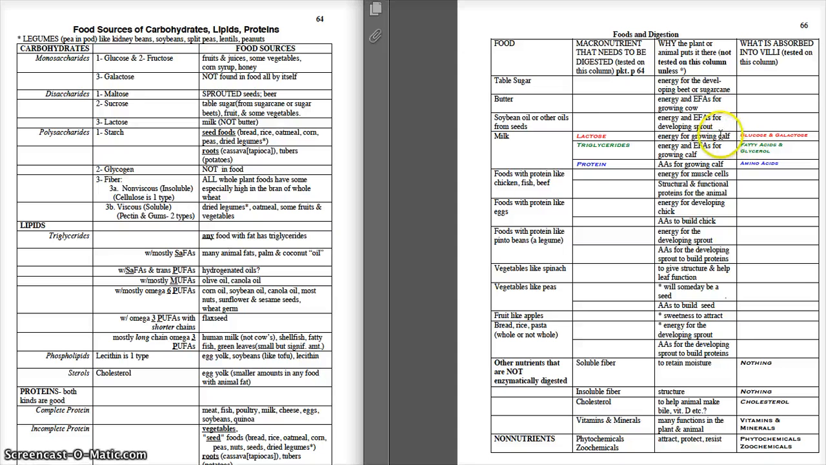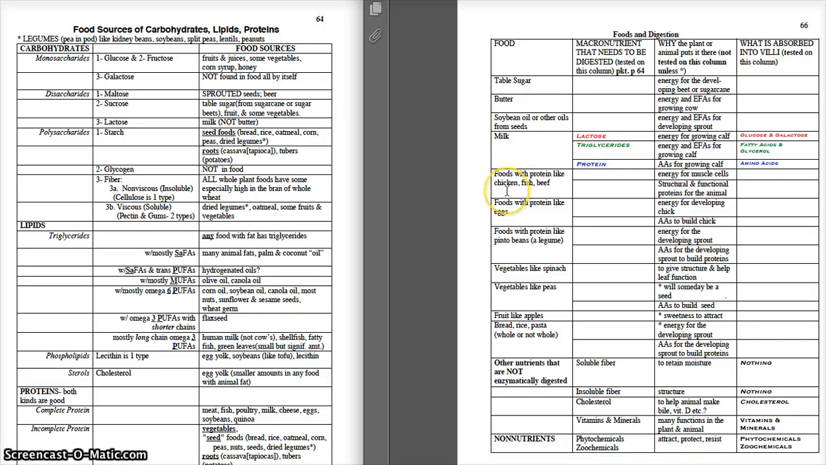So let's look at some other examples, like this butter. Would butter have carbohydrate? Look over here. Do you see it on any of those lists for carbohydrate? No, what butter has are triglycerides, because any food with fat has triglycerides. So butter does not have much of anything in the way of carbohydrates. Same with soybean oil. Soybean oil is just the oil of the soybeans. So it does not have carbohydrate.